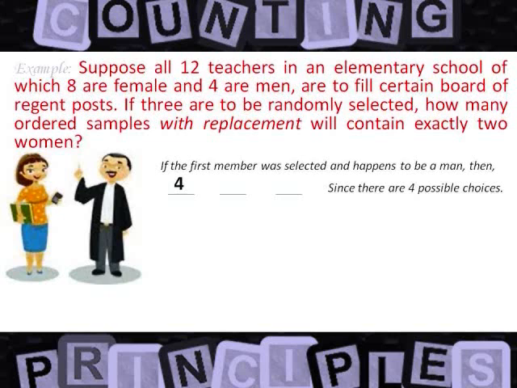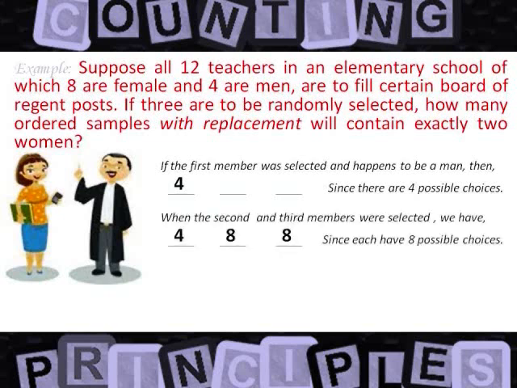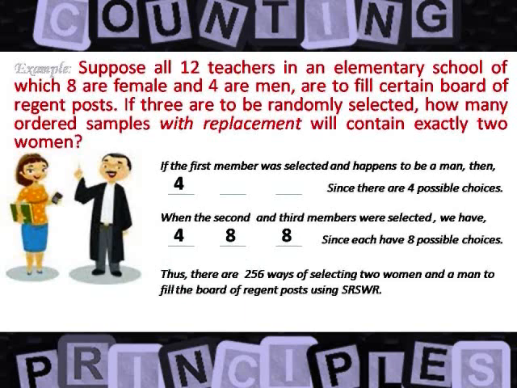When the second and third members were selected, we have 8 each. 8 since we are using simple random sampling with replacement, and since we require that there are exactly 2 women. Thus, there are 256 ways of selecting 2 women and a man to fill the board of regent posts under simple random sampling with replacement.